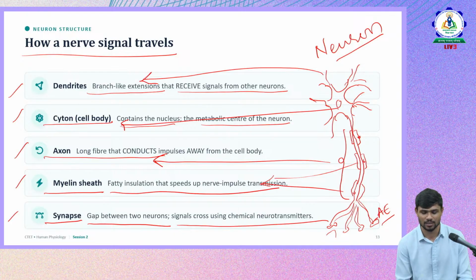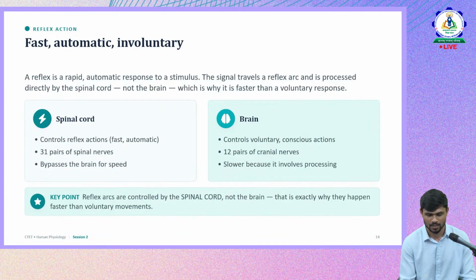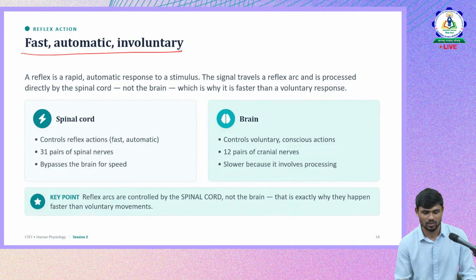So these are the different functions of different parts of the neuron. So this is about a neuron, that is the structural and functional unit of the nervous system. Okay, that is nervous system. So fast, automatic, and involuntary. So we are talking about the reflex, the response from the nervous system. How many types of responses do we have? So we have peripheral nervous system, that is spinal cord, and we have brain, which is also called as central nervous system.